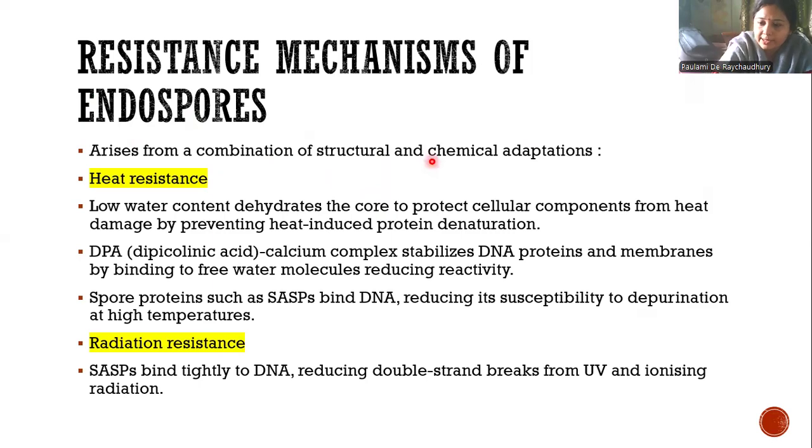So now coming to the resistance mechanisms. Resistance arises from a combination of structural and chemical adaptations. Heat resistance: low water content dehydrates the core to protect cellular components from heat damage by preventing heat-induced protein denaturation. Because if there is higher water content, heat penetration is better. If there is less water content, heat penetration is much less. So it can prevent heat-induced protein denaturation, as penetration is less due to low water content. This is the mechanism.